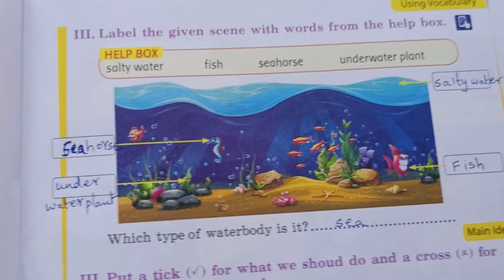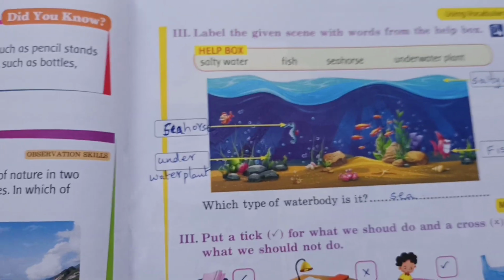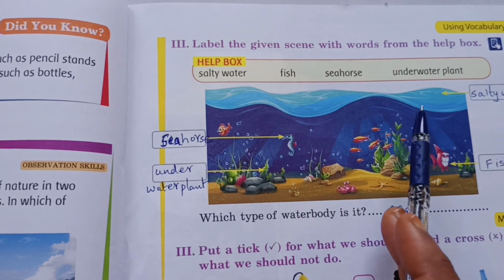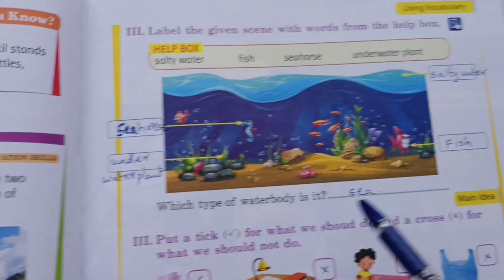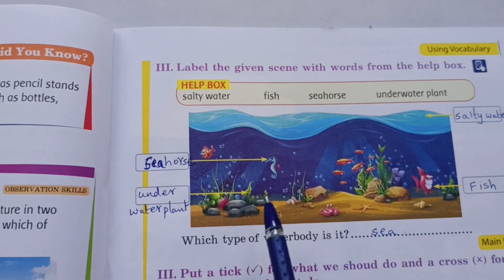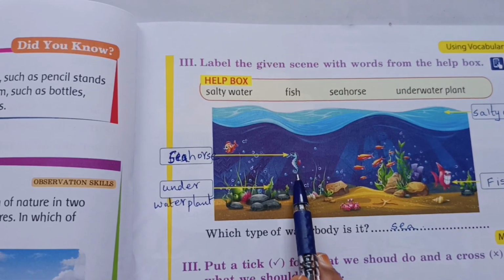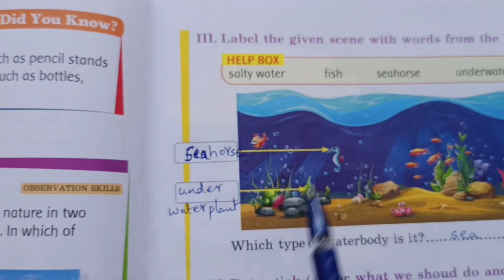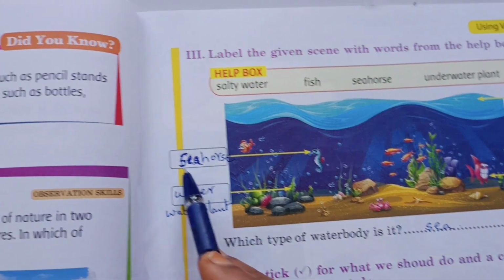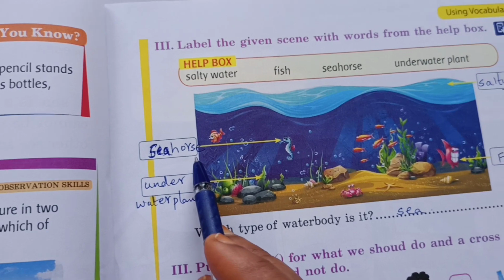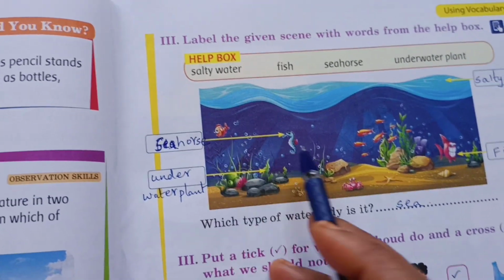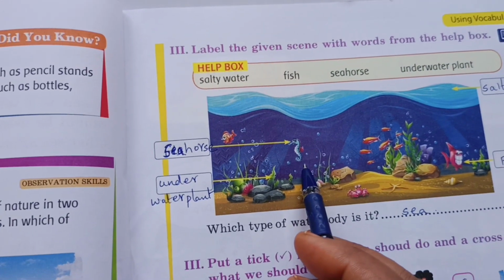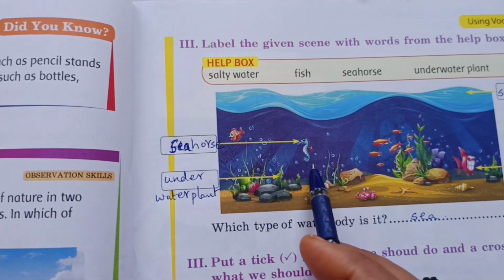Now see page number 45. Next page. See here they have given one picture, help box. They have given some words. We have to see the picture and label the words. See here, first one is seahorse. Can you see the seahorse in the textbook? Yes. So write in the box, seahorse. Seahorse is a water animal. We can see it in the seas.